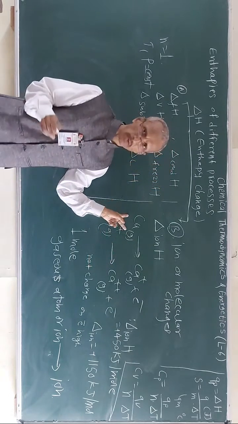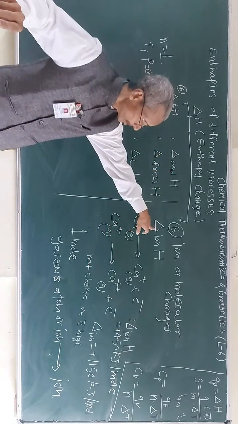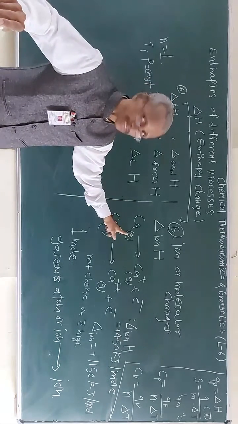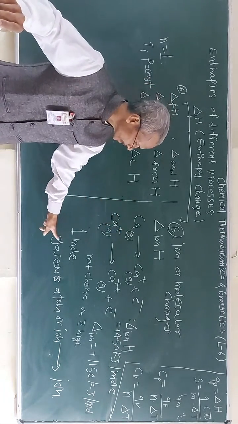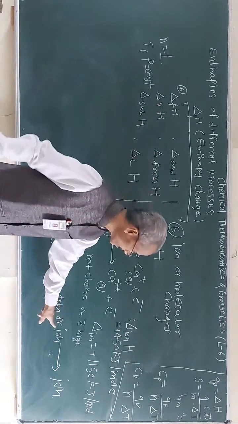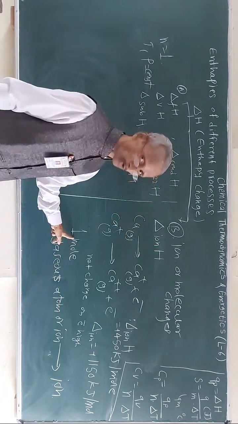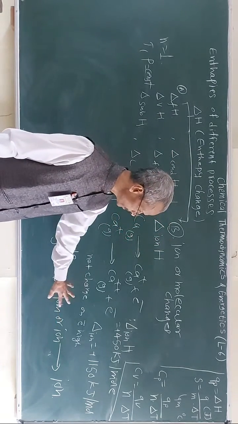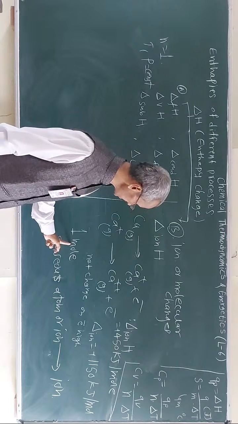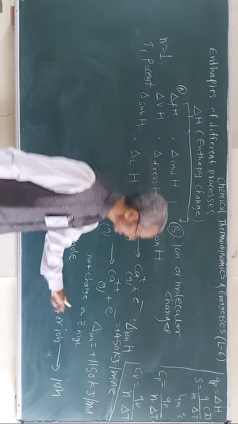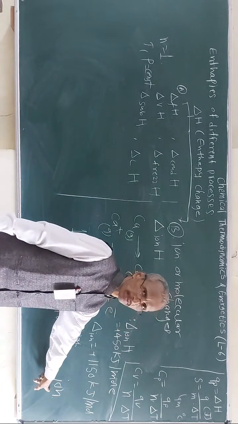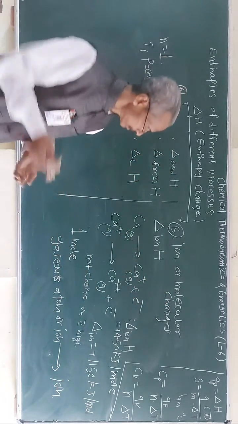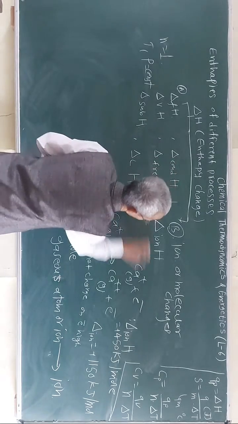So what is the definition now? Consider 1 mole first. Secondly, the gaseous state of the atom. 1 mole of a gaseous state atom or ion. It is the enthalpy change accompanying when 1 mole of the gaseous state atom or ion is converted into ions. Okay.